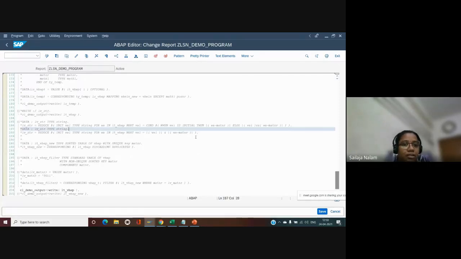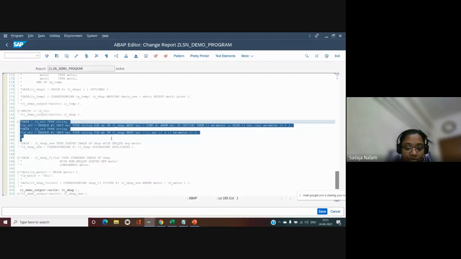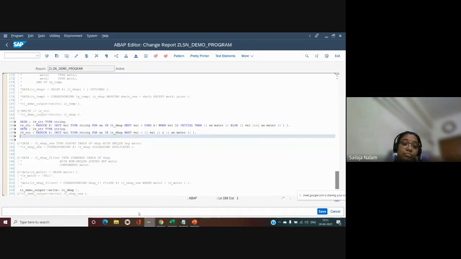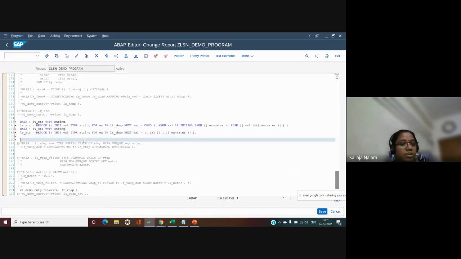Another one which I wanted to show is reduce. This is also one common thing which we generally encounter. Normally, whenever we are trying to populate some data into the application server, firstly we will try to have the column headings. The first entry will be like that, right? So what we do is we loop through and make use of the concatenate statement, concatenating so and so fields, giving it to a work area and transferring that. Instead, we can make use of the reduce keyword.